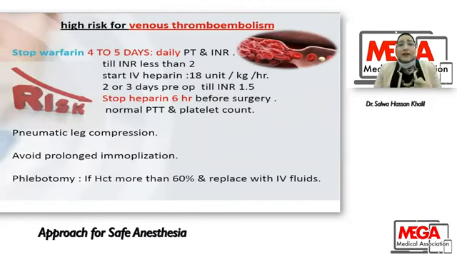To decrease the risk of thromboembolism, we have to stop warfarin for 4 to 5 days and ask for daily prothrombin activity and INR. Till INR becomes less than 2, we will start bridging with intravenous heparin, because this is a high-risk patient with chronic renal impairment. We can't use low molecular weight heparin. We will use intravenous unfractionated heparin for 2 or 3 days preoperative till INR becomes 1.5, and this is the least accepted level of INR for elective surgery.